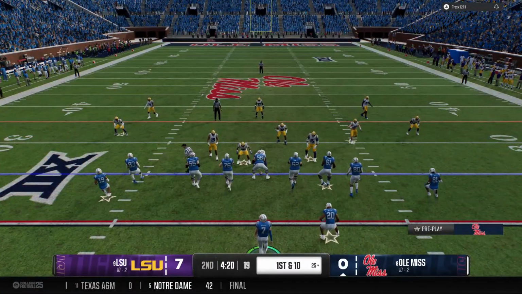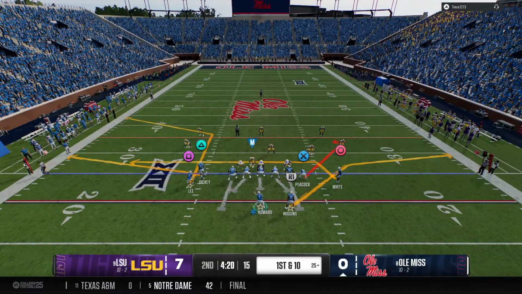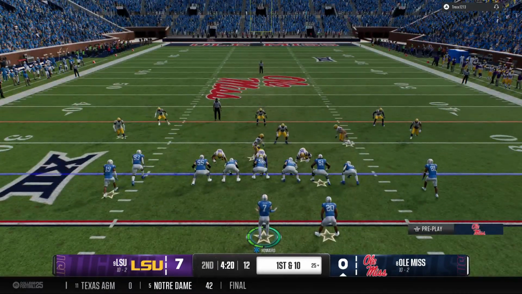And the Rebels offense is back out on the field. They moved the ball in the last possession, but a devastating end of the drive, a pick 6. Can they recover from that right now?